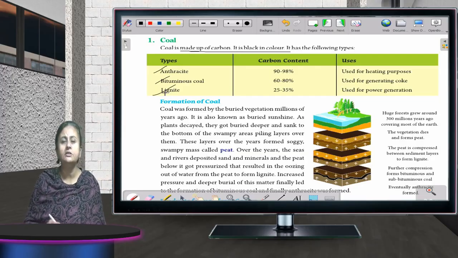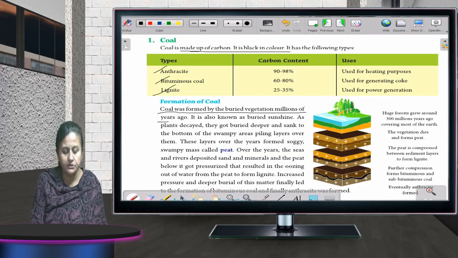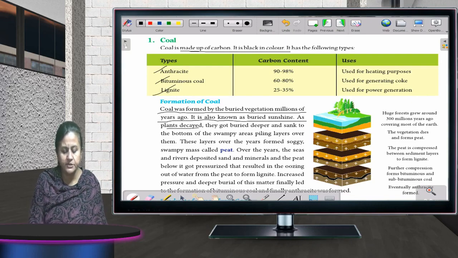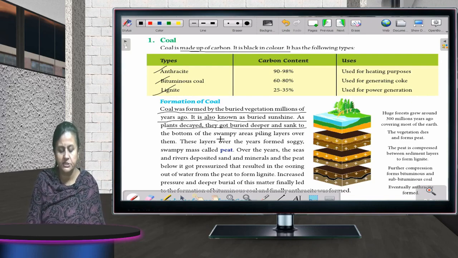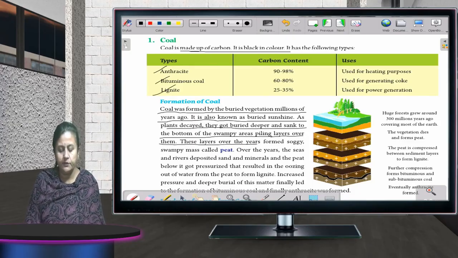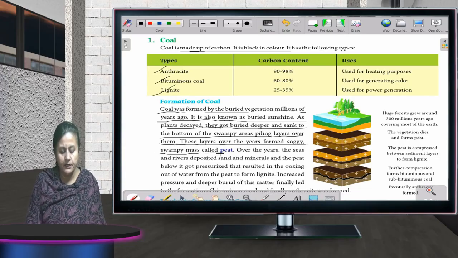Now, how was coal formed? Coal was formed by buried vegetation millions of years ago. It is also known as buried sunshine. As plants decayed, they got buried deeper and sank to the bottom of swampy areas, piling layers over them. These layers over the years formed a soggy, swampy mass called peat.